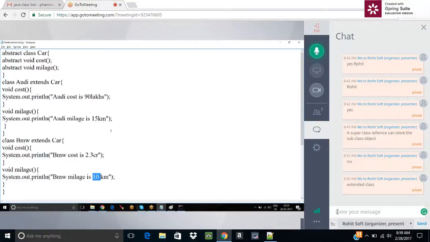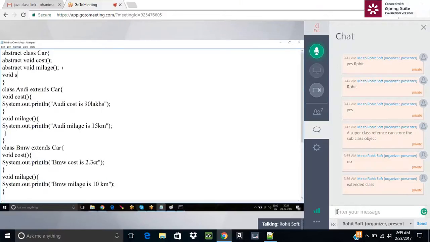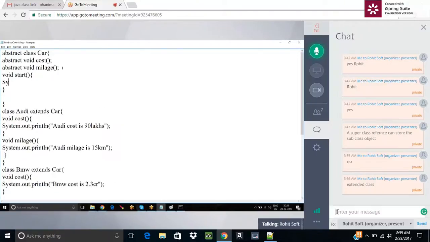If Audi is starting, Audi starts with a key. BMW also starts with a key. If Alto is there, Alto also starts with a key. So what's the common thing here? Start. That start method we can declare as concrete, meaning we just write the body. Like void start, I just have to implement System.out.println.